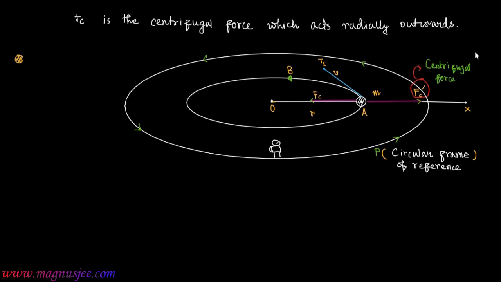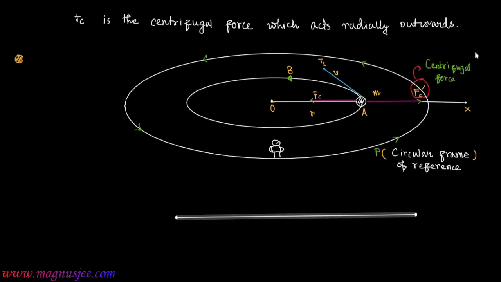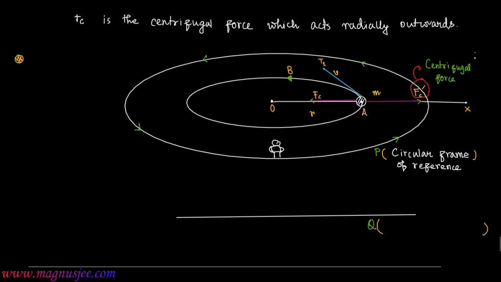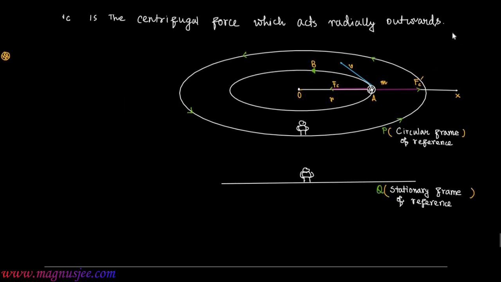An observer is standing on the circular frame of reference P. We consider another frame of reference, Q, which is the stationary frame of reference. An observer is also standing on this stationary frame of reference Q. We consider two observers standing on the circular frame of reference and the stationary frame of reference.